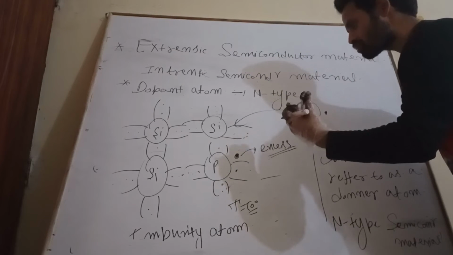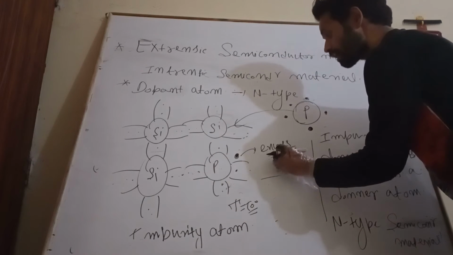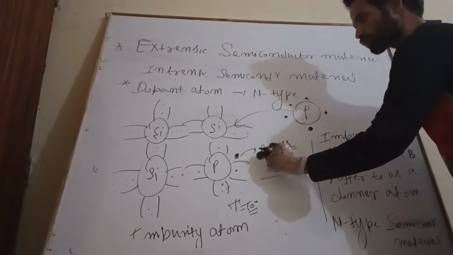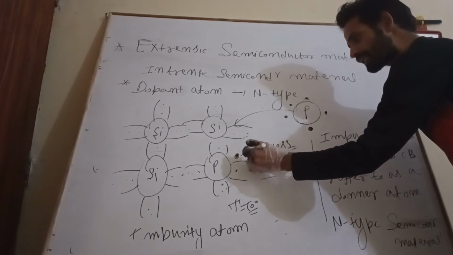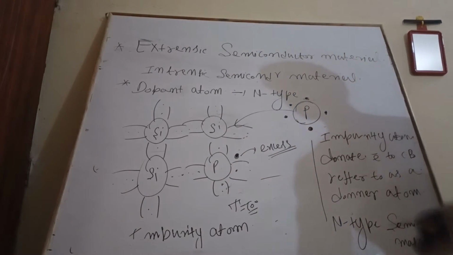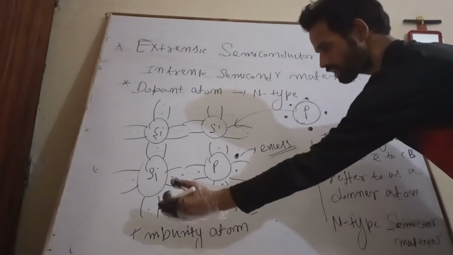So clearly this loosely bound electron will take very little energy to become free and jump to the conduction band.